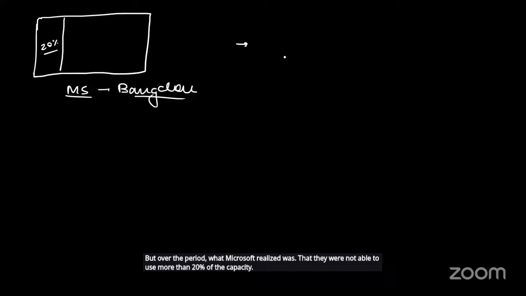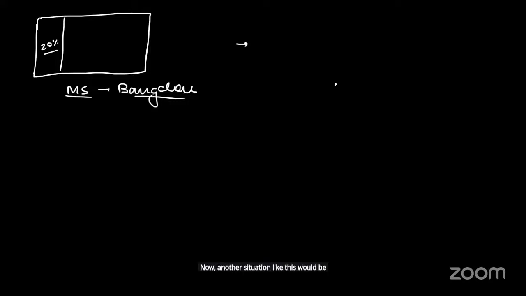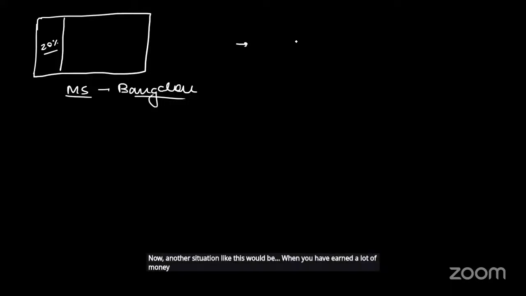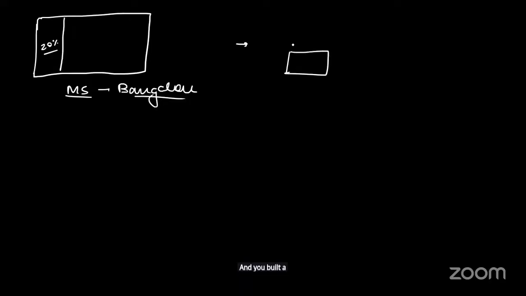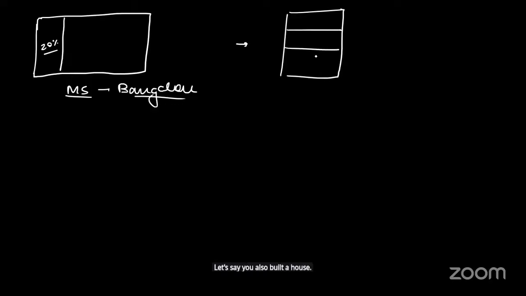Now, another situation like this would be when you have earned a lot of money and you built a house. Everybody has a dream of building a house. Let's say you also built a house, and because building your first house is very exciting, you built 4 floors of it. So there was ground, first, second, third.